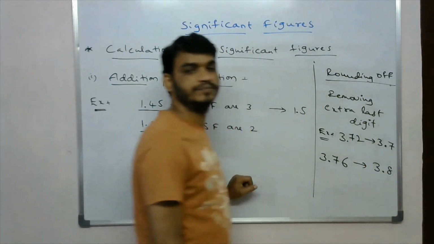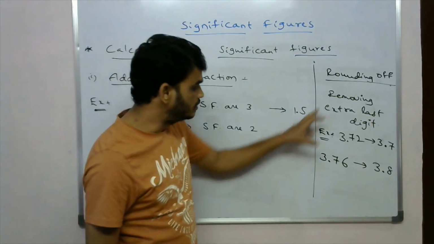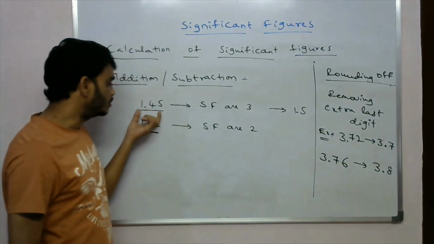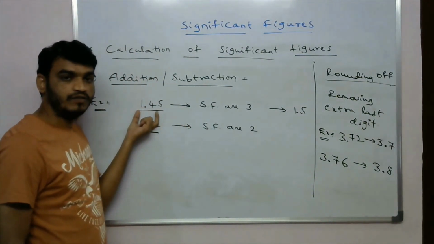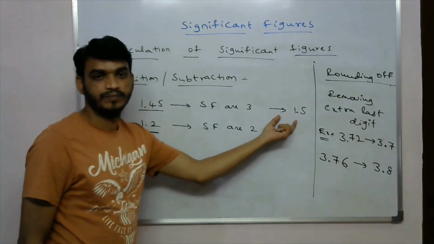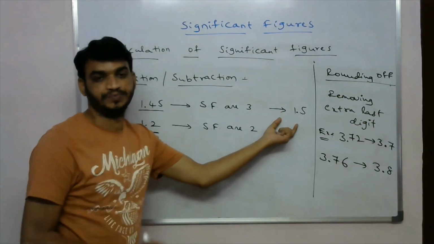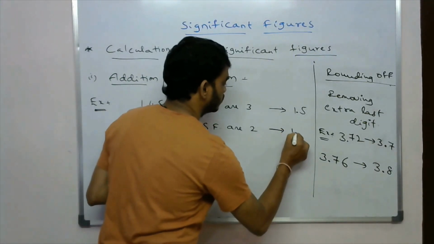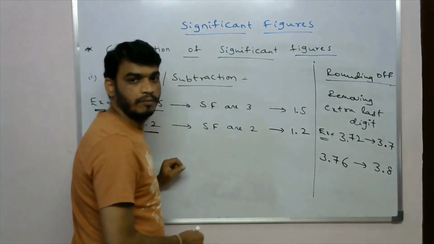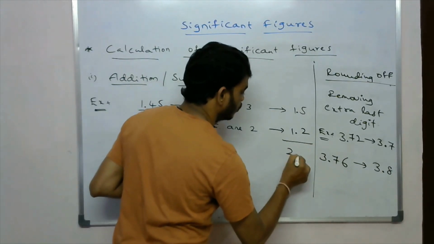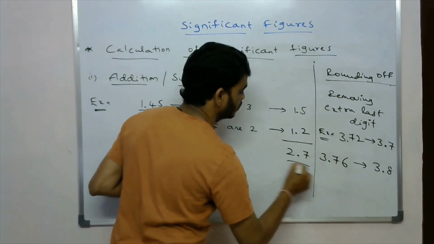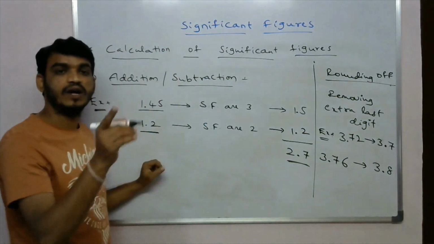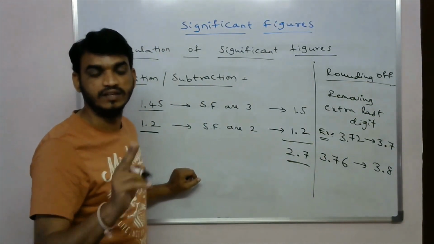Okay, so here also we will round off this 1.45 to 1.5 to get two significant figures. Okay, so now this number is 1.2. By adding these two numbers, the result is 2.7. Okay, so this 2.7 also has two significant figures.